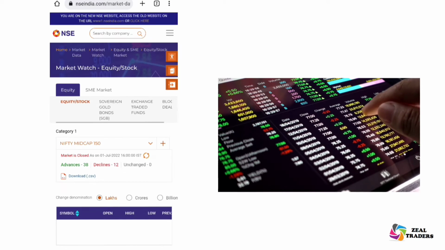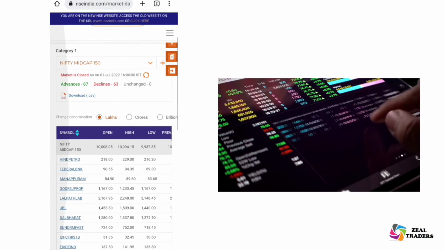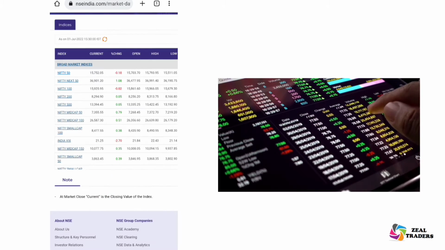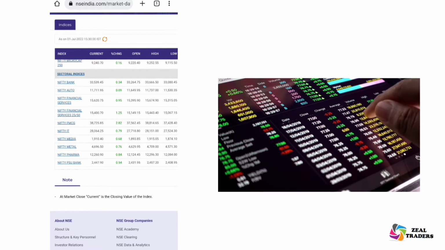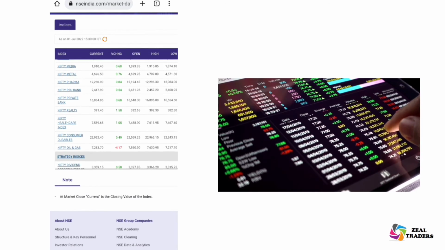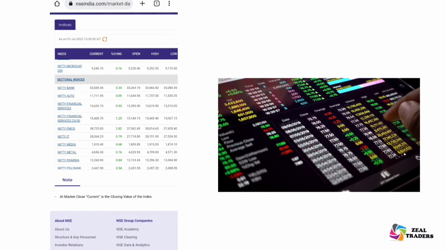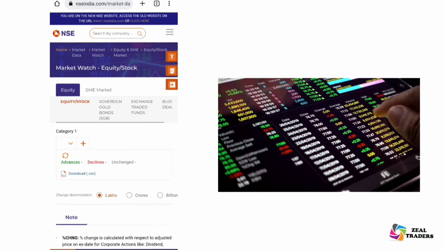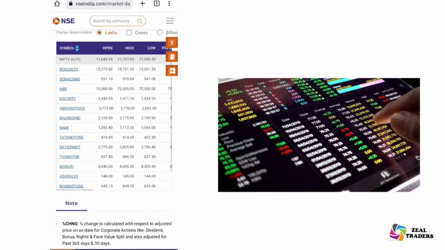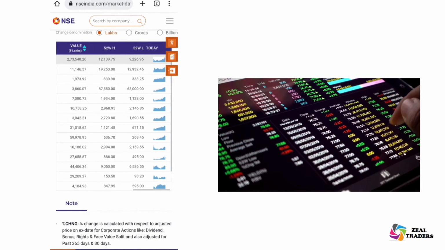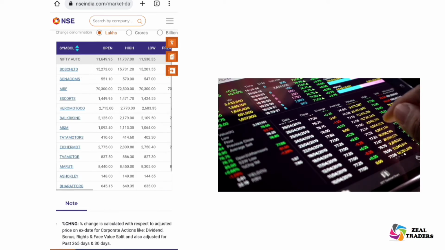Based on the market capitalization, the companies are categorized as small, large and medium cap. Sectoral indices are created to check the performance of a particular sector, example automobile, finance, technology, healthcare, etc. To check the list of automobile companies that are listed in India, go to NIFTY Auto and you can view the list of companies that are under auto sector category.